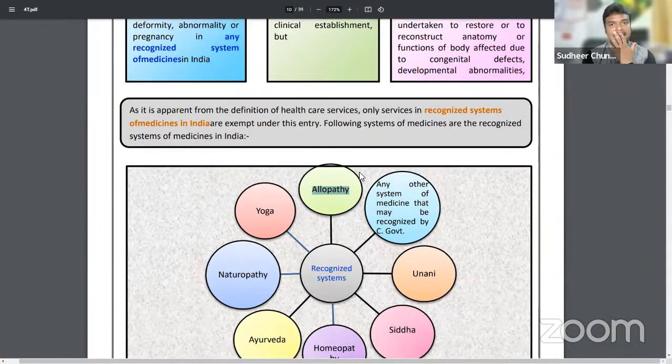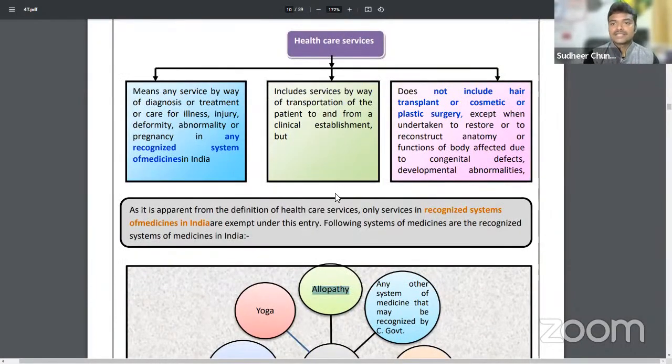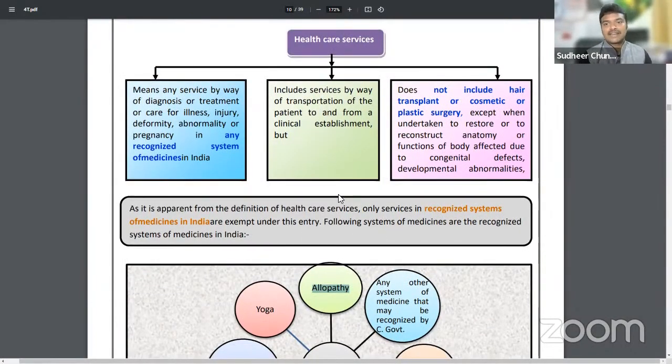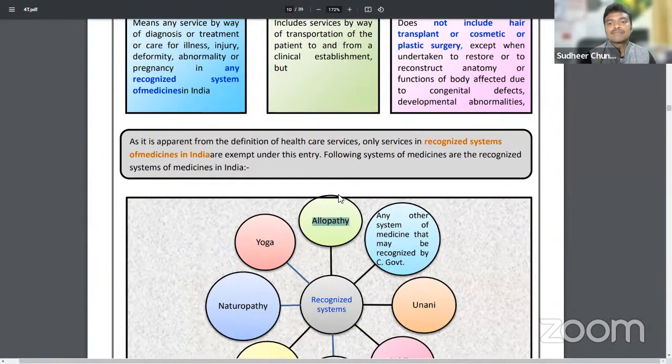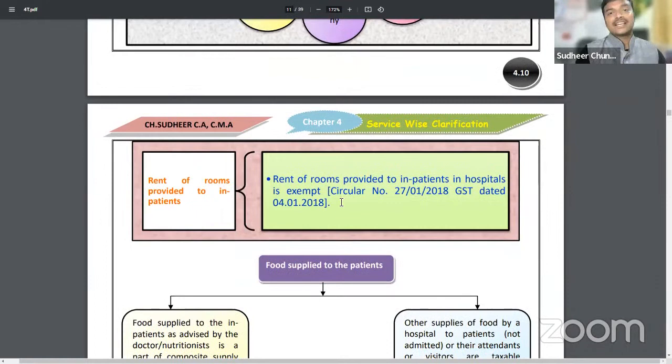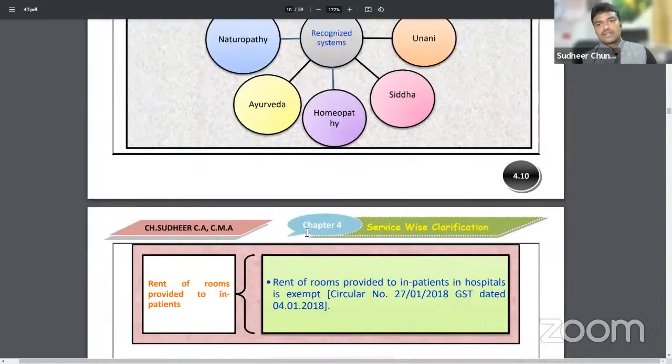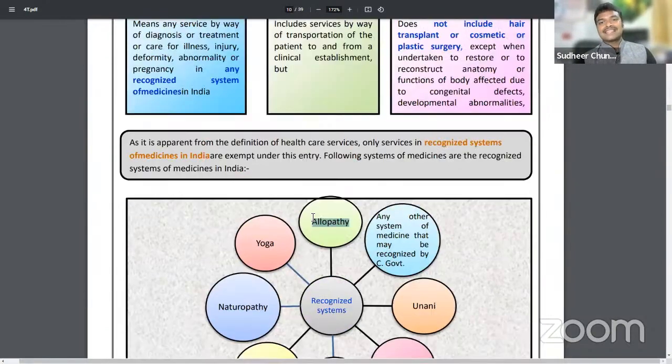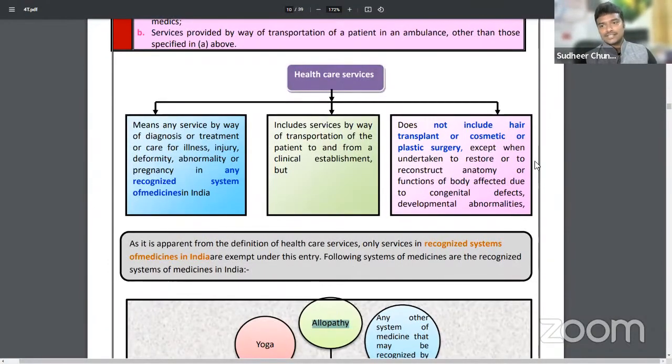Okay. So coming back to healthcare services, but some health services will be taxable. What are those? Plastic surgery and hair transplantation. These two activities will be liable to GST. Here, if you see, it does not include hair transplantation or plastic surgery or cosmetic surgery.